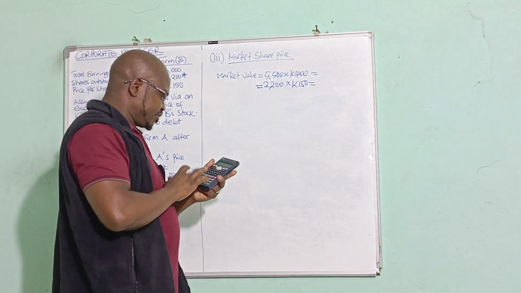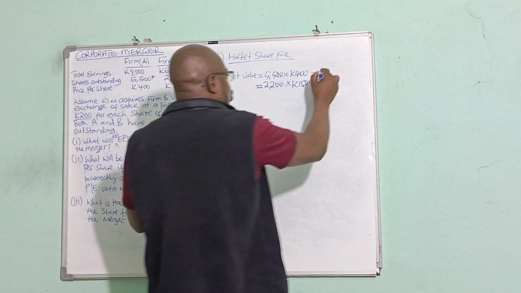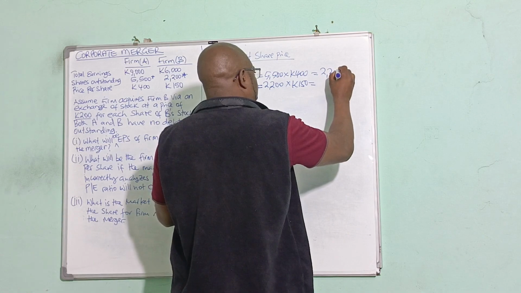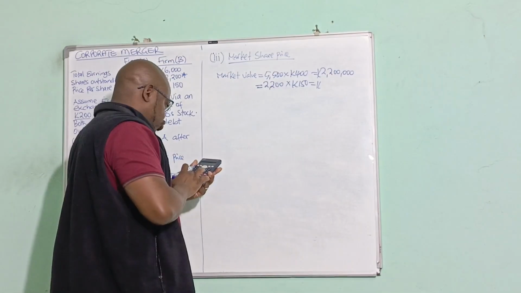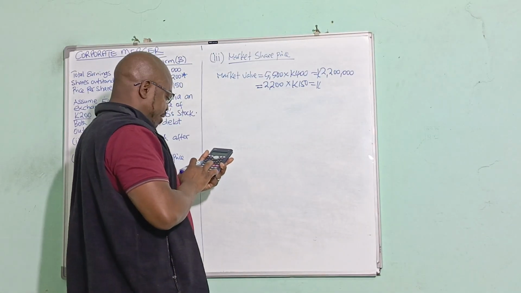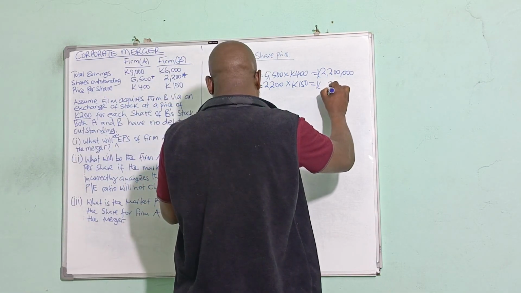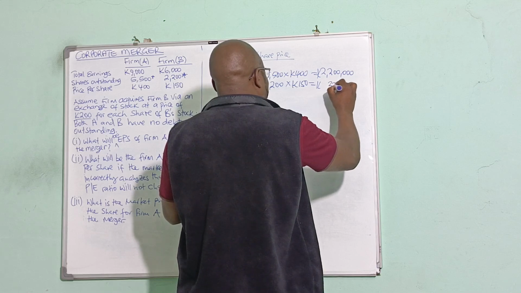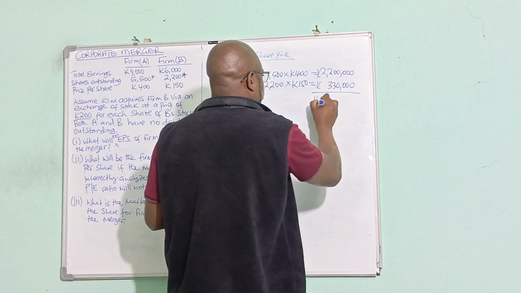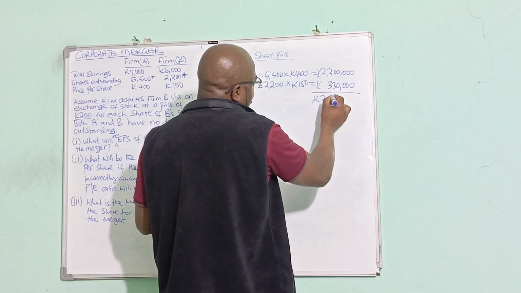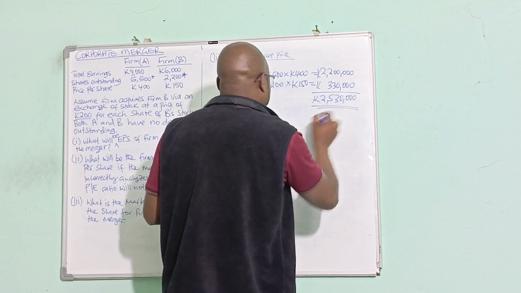5,500 multiplied by 400 will be 2,200,000 kwacha here, and then 2,200 multiplied by 150, we have 330,000 kwacha. So together we have 2,530,000. That's the total value.